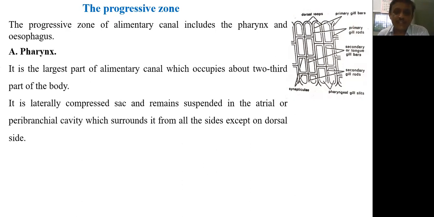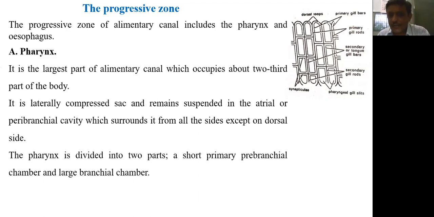That means the pharynx is surrounded by the atrium from all sides except from the dorsal side. So the atrium is not present on the dorsal side. On all remaining sides, the atrium is present.